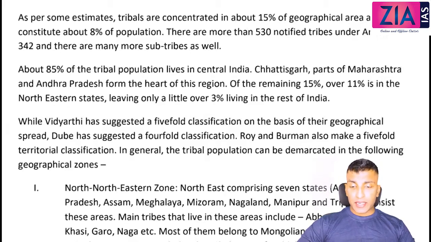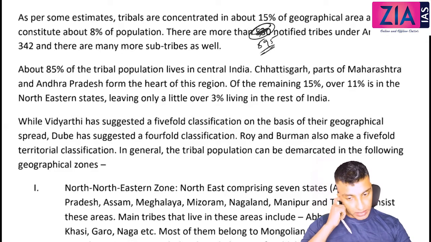This introductory sentence we have already discussed. As per some estimates, tribals are concentrated in about 15% of the geographical area and constitute about 8% of the population. We have discussed that India has more tribal population than many countries, except if you compare it with Africa.